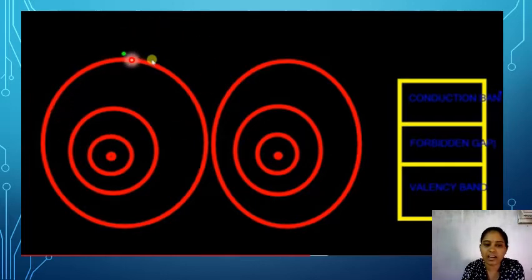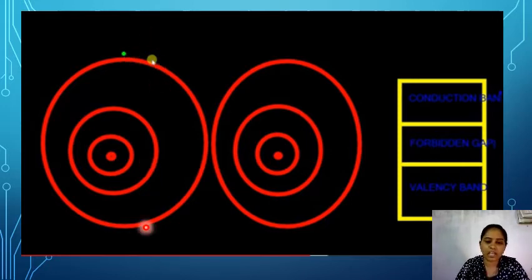These valency electrons have high energies. Okay, can these valency electrons carry the current? No, these valency electrons cannot carry the current. Why? Because these valency electrons are tightly bound to the nucleus. That's why these valency electrons cannot carry the current, even though they have high energies. But who carries current?